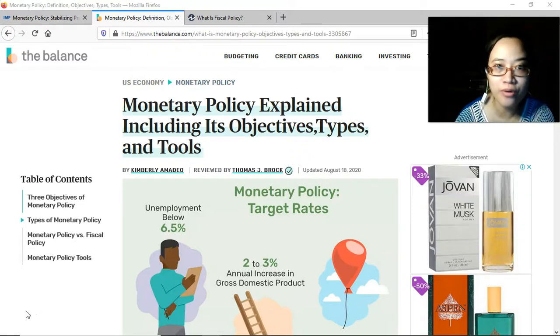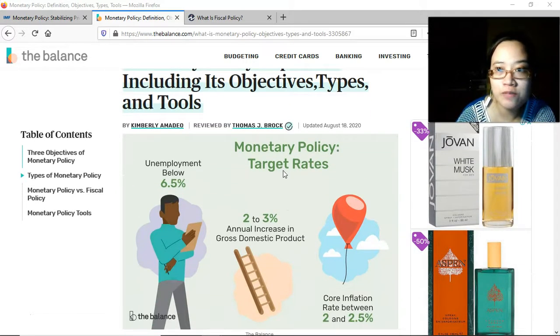Okay, so this is for the subject monetary policy and central banking. The topic for this video: monetary policy explained, including its objectives, types, and tools. So this is another look, another perspective about monetary policy. This article is from The Balance. All right, so let's begin with the monetary policy target rates.